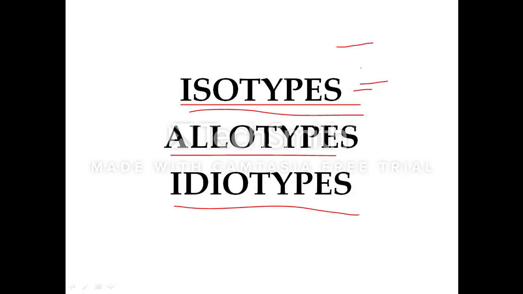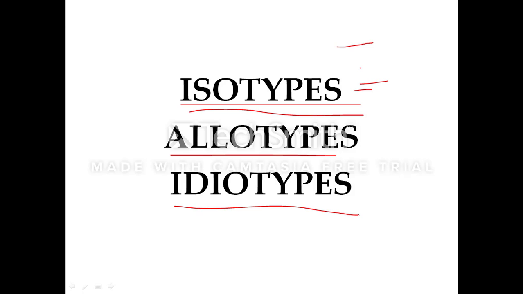If this antibody is isolated and injected into another genetically identical mouse which is not exposed to the antigen, the only part of the antibody that would appear foreign to the recipient is the antigen binding site, because the constant region will be the same but the variable region will be different.